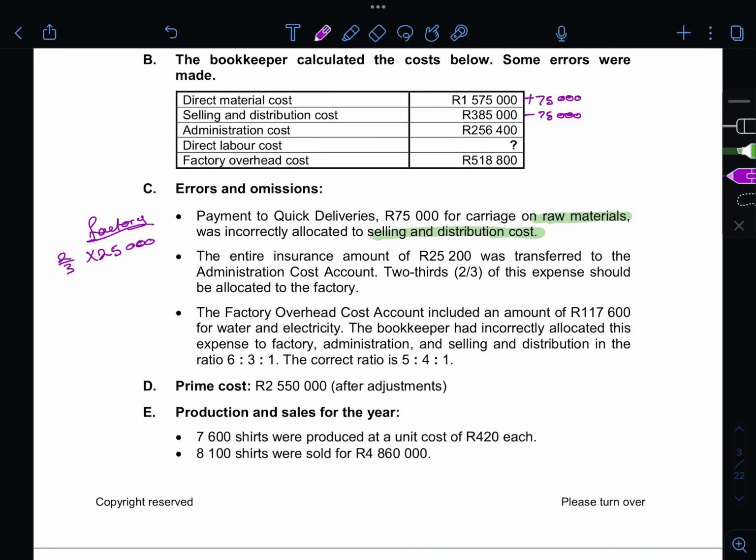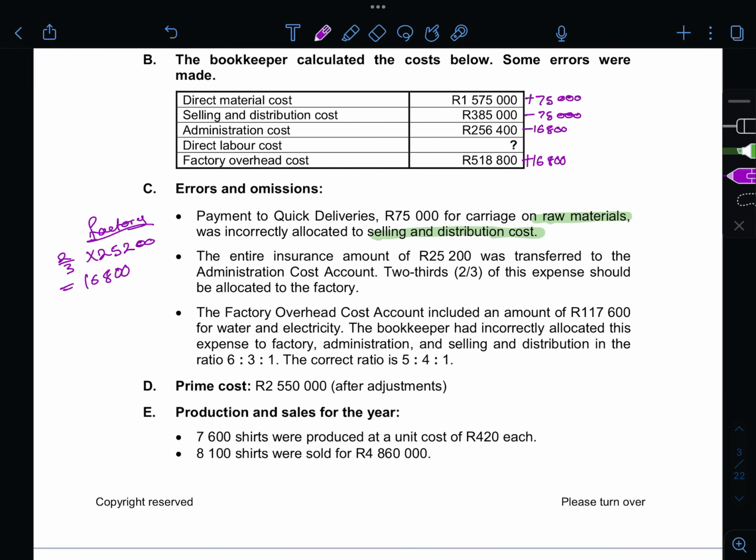It's 2/3 of 25,200, which is equal to 16,800. So to our factory overheads, we're going to add 16,800, and then we subtract 16,800 from your administration cost.